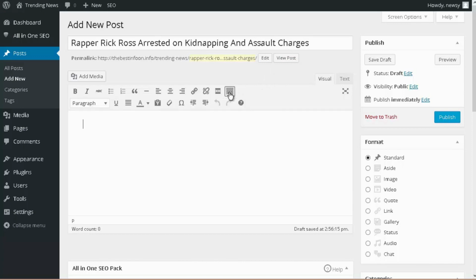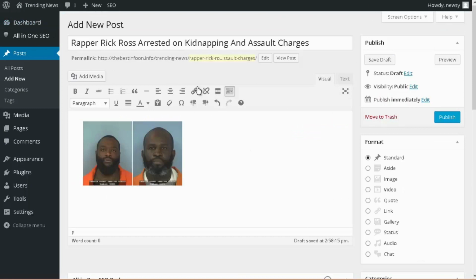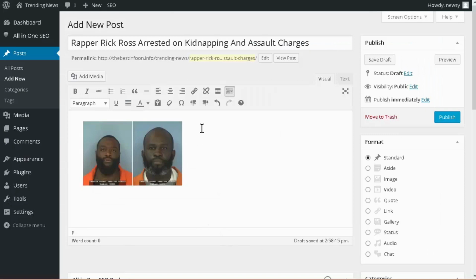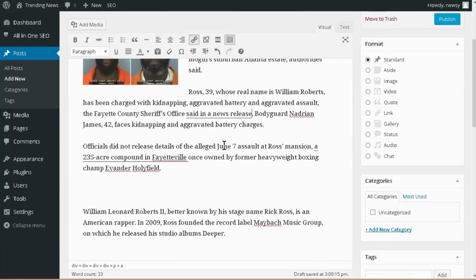Let's click this here. This is the kitchen sink to bring up the rest of our editor. Then what you want to do is summarize the article or go through and look at some other articles and put that inside here as well. Okay, so I got an image of them there, and you can click on the image and you can edit it, and you can do some things in here. So have it aligned left and link to none. So you can do some other things in here, but I got the image in there. And then you go ahead and put your article in as well. Okay, so I put an article in here,